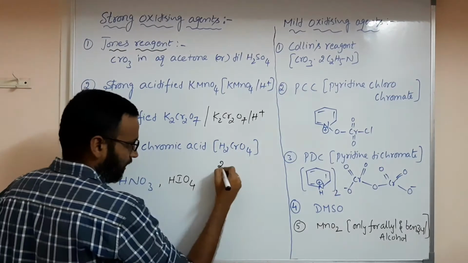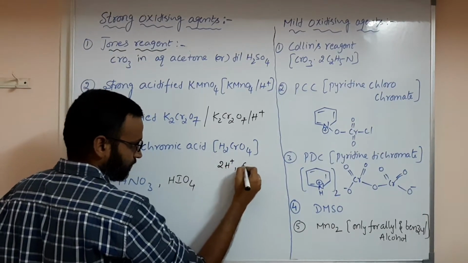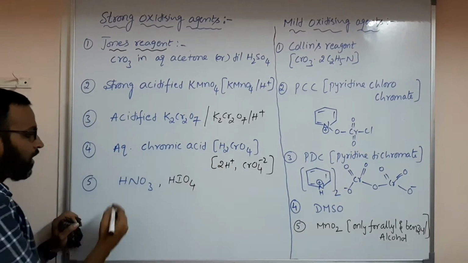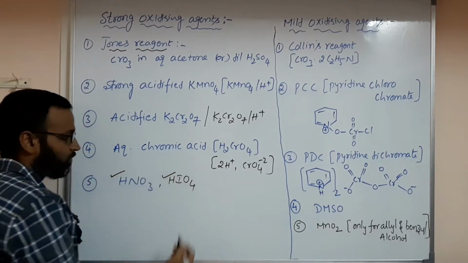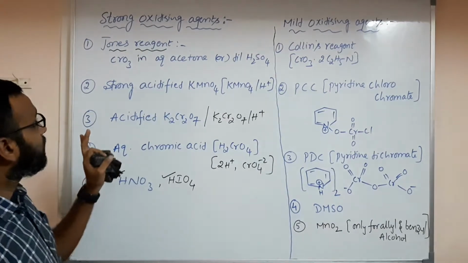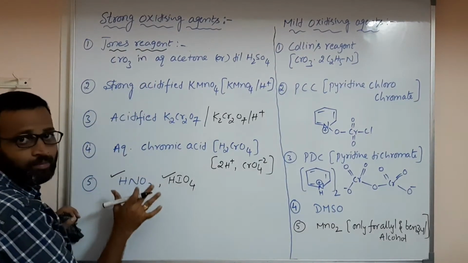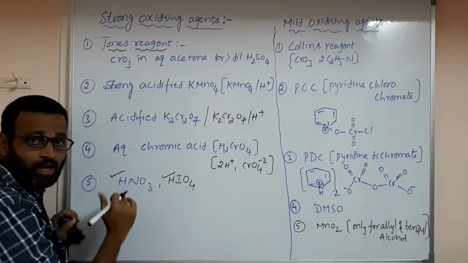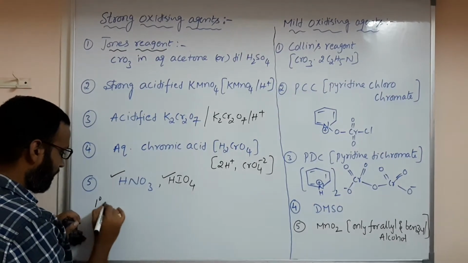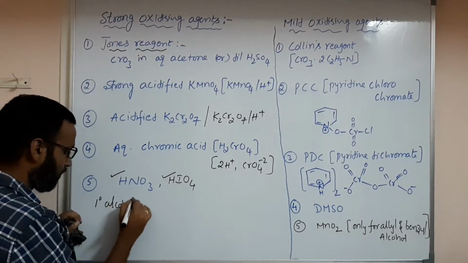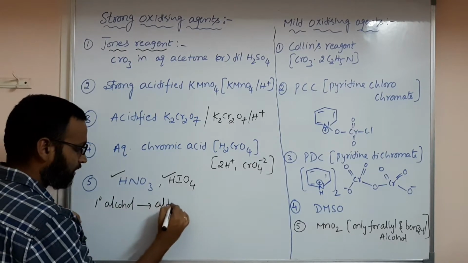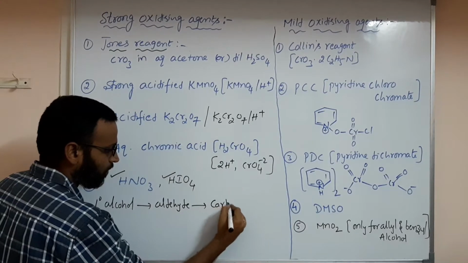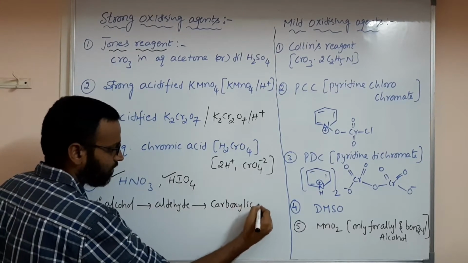Okay, like this if they give, or else aqueous chromic acid H2CrO4. That means like this they will give 2H plus and CrO4 2 minus. This is chromic acid, or else HNO3 or else HIO3. When they give these, what happens in all these oxidizing agents, in all these particular cases, what will you have? First, primary alcohol is converted to aldehyde and aldehyde is converted to carboxylic acids.